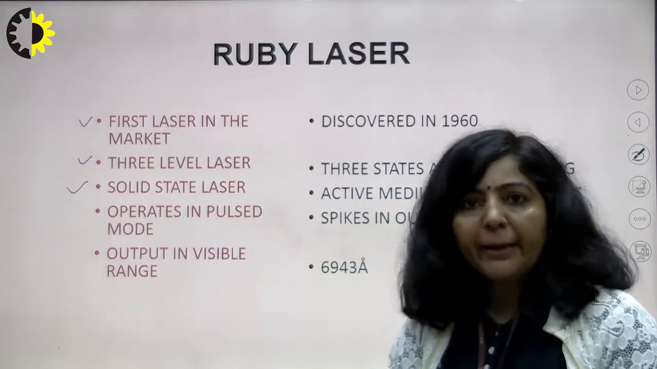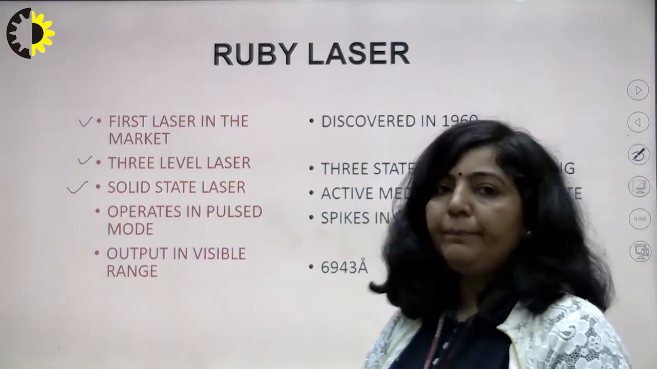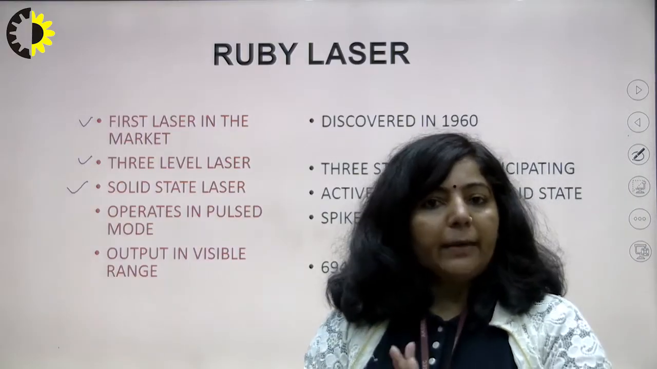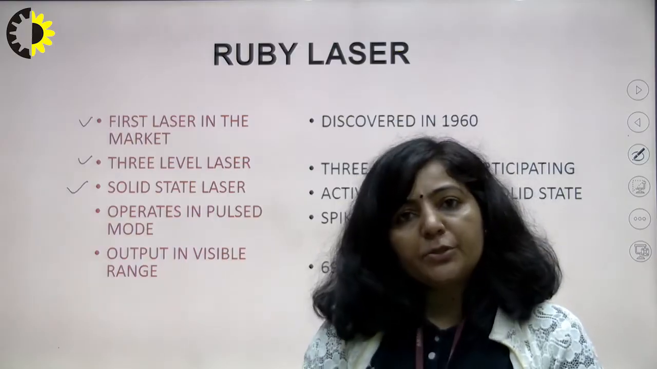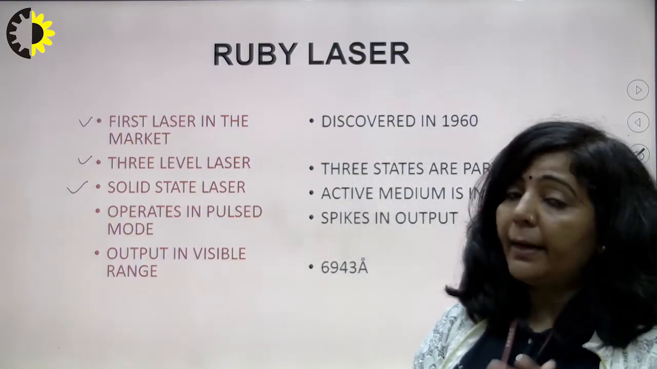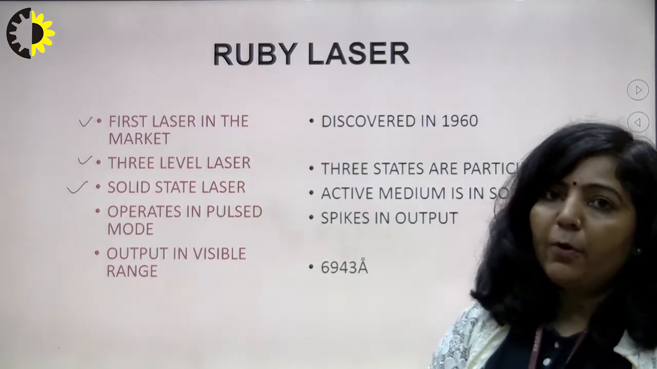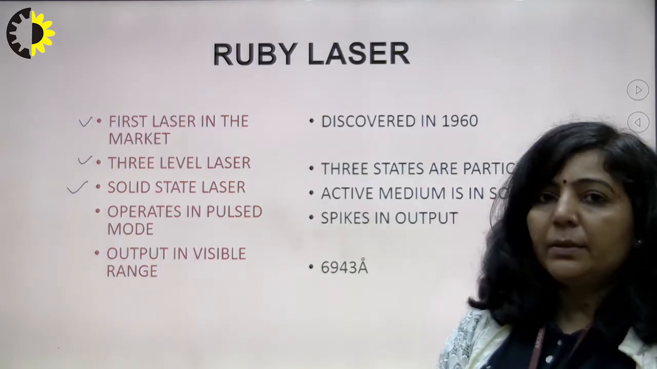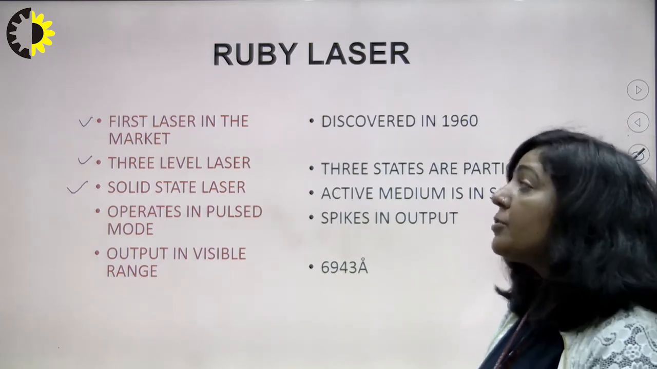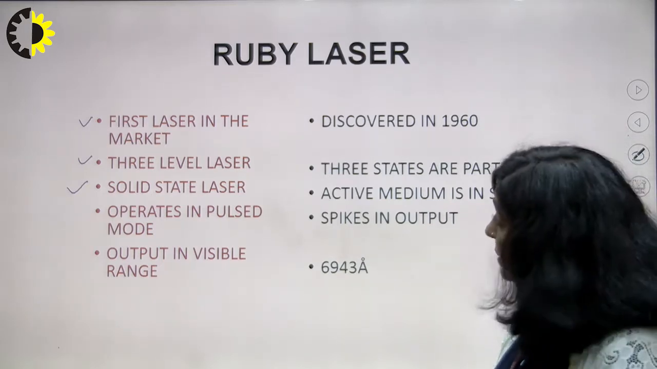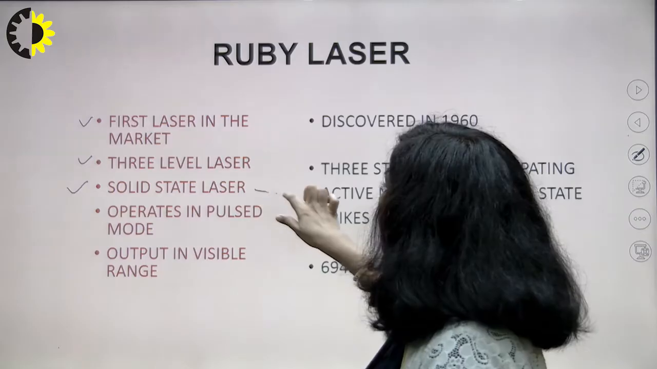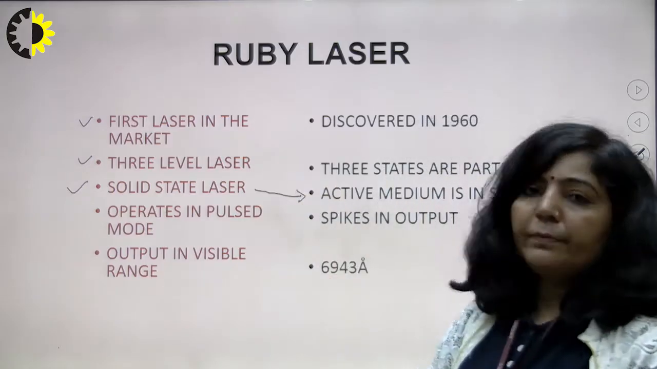As I mentioned earlier in my previous lecture, the active medium of any laser system can exist in solid form, in liquid form, or in gaseous form. In Ruby laser, since the active medium is in solid state, that is the reason this laser is known as a solid state laser.